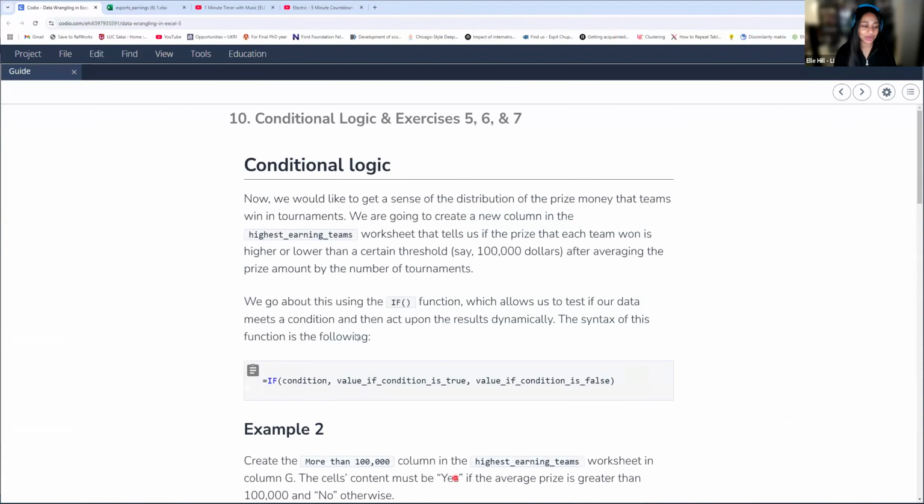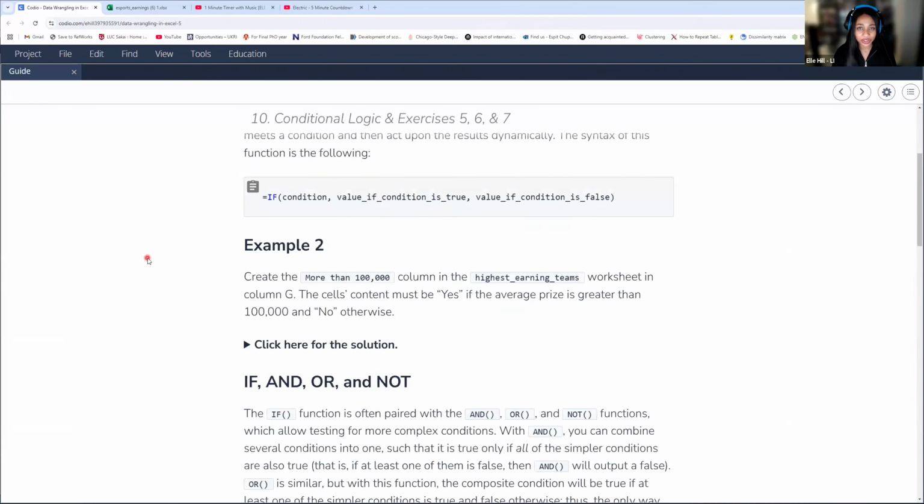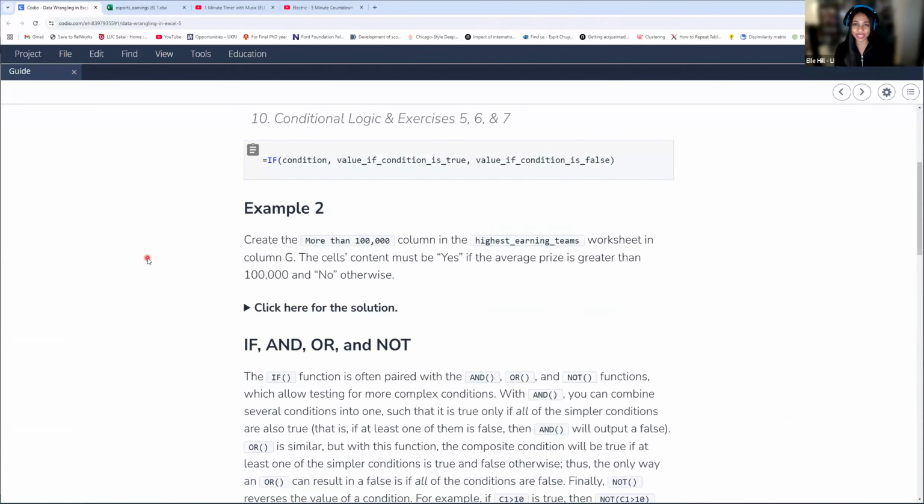Okay, so now I love conditionals. Let's get into some conditionals. Conditionals are very helpful because they allow you to sort things into groups very quickly or sort things by specific criteria. So your if statement is going to have this formatting. If a specific condition that you specify is true, then give it a value. If the condition is false, give it a different value. So let's just go through this example.